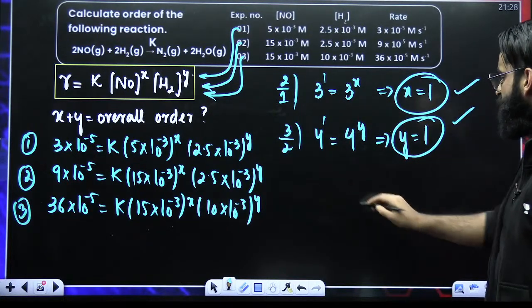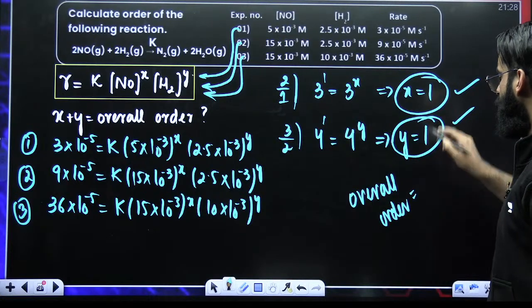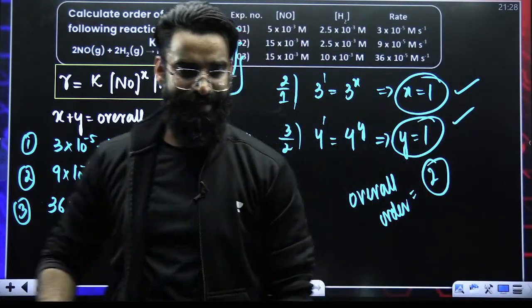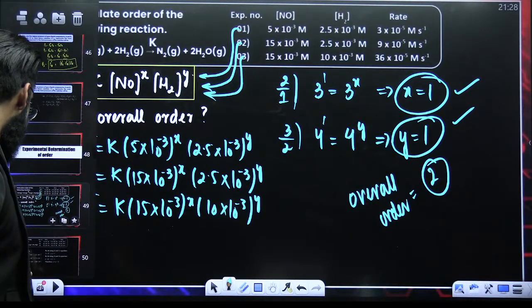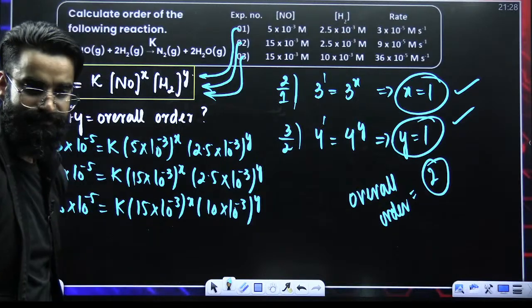X value is 1, Y value is 1, so overall order of the reaction would be equal to 1 plus 1, that comes out to be 2. Am I clear with this particular question, people?